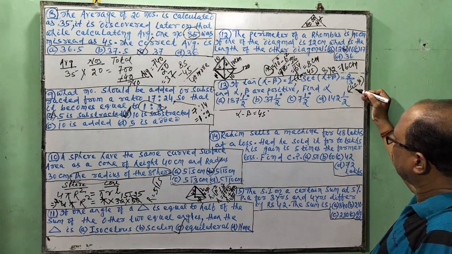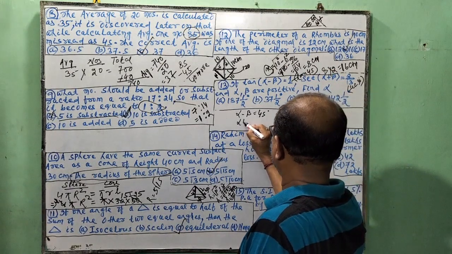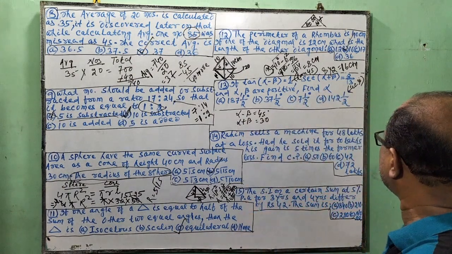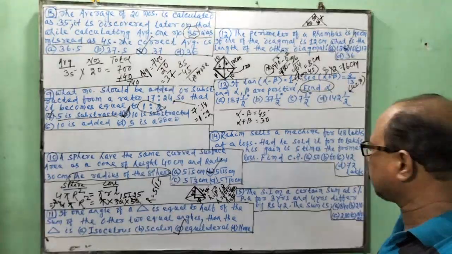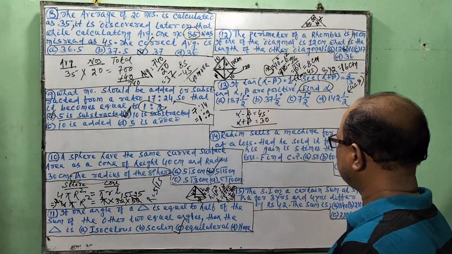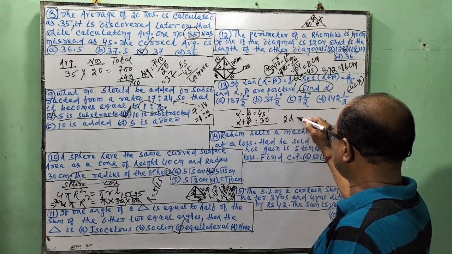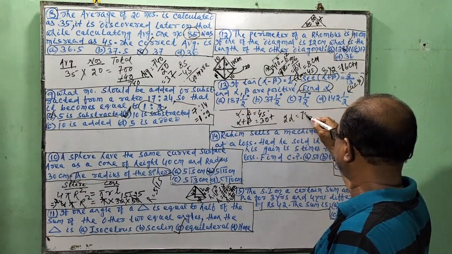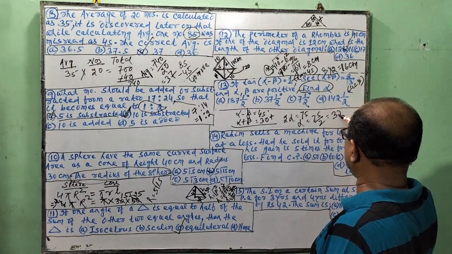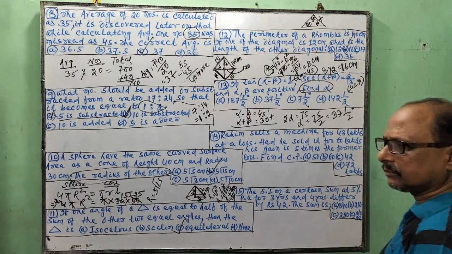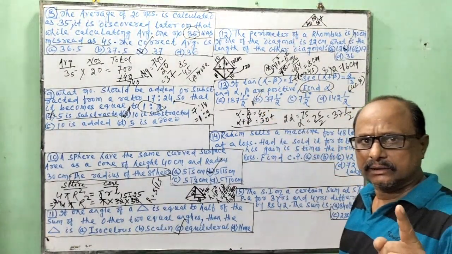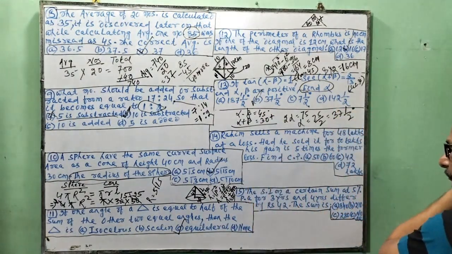So alpha plus beta is 30. So what does the question ask? Find alpha. So what will be alpha? B cancelled. So 2 alpha is equal to 75 degrees. Alpha is 75 by 2, 37 and a half degrees. So here is the answer. Right? Understand? Then move. Number 14.